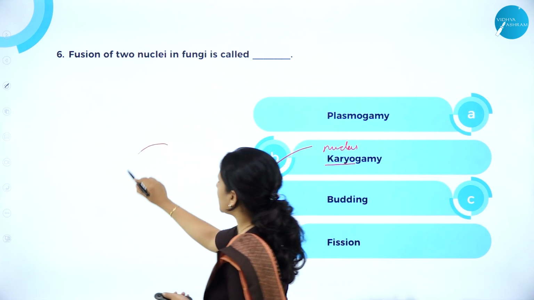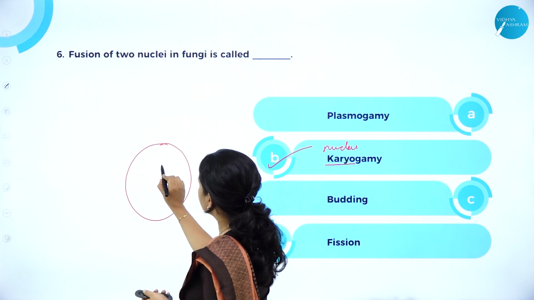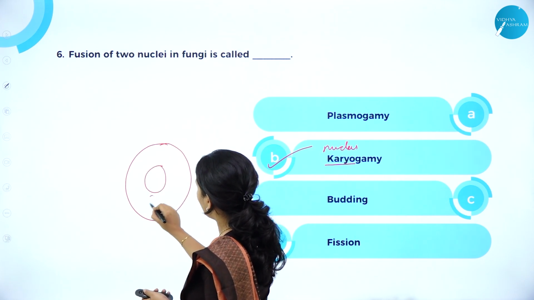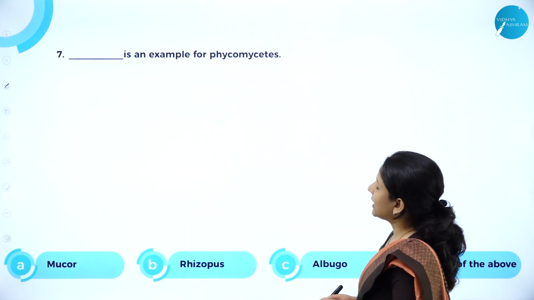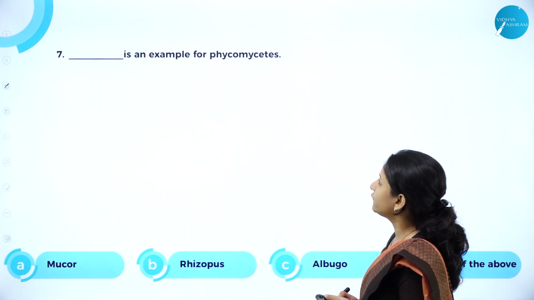Fusion of two nuclei in fungi is called karyogamy, because karyo means nucleus, gamy means fusion. So here, after the fusion of protoplasm, the two nuclei fuse to form a diploid zygote, right? So it is karyogamy.